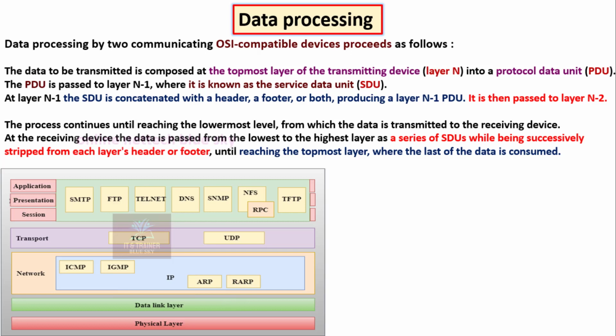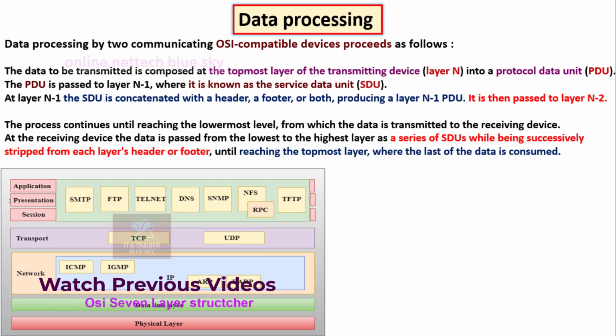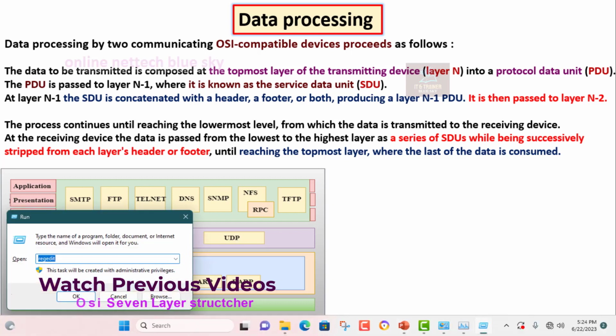Lowermost level. I will show you the level. What is a level type? From it, the data is transmitted to the receiving device. Which data is transmitted? Any data. Just like, I'll give an example.